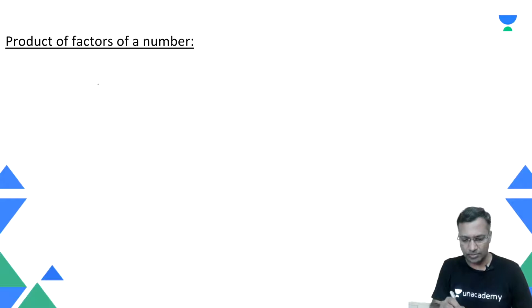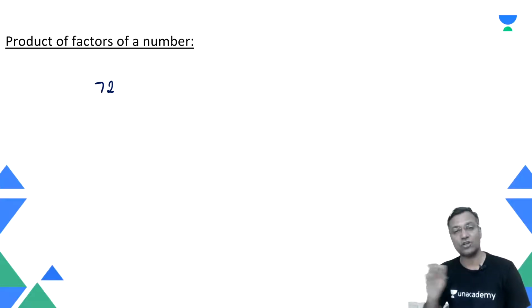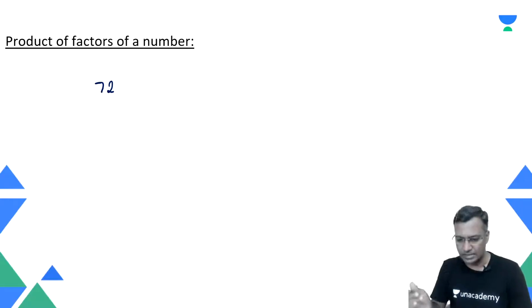Let's take a look at this simple number called 72. This is our standard number, because through the last two lectures we've been talking about it. If I want the product of all the factors of 72, what happens then? It happens something like this. First we'll find the factors.